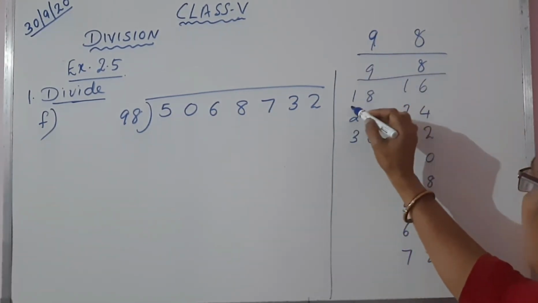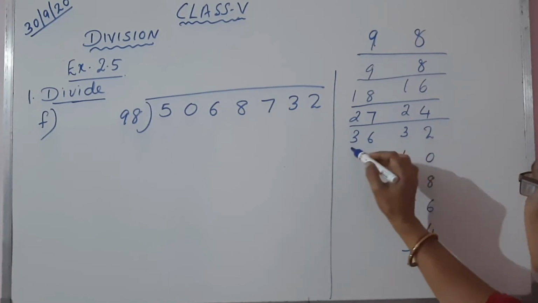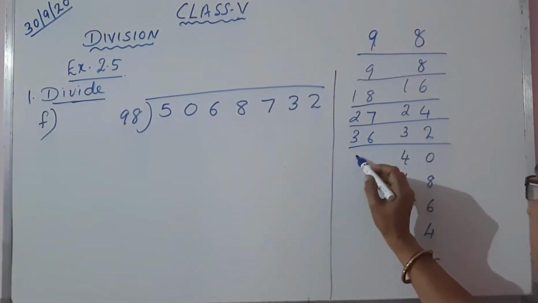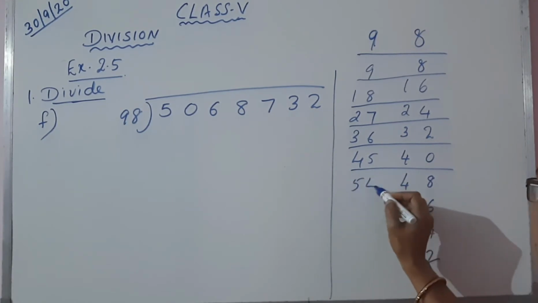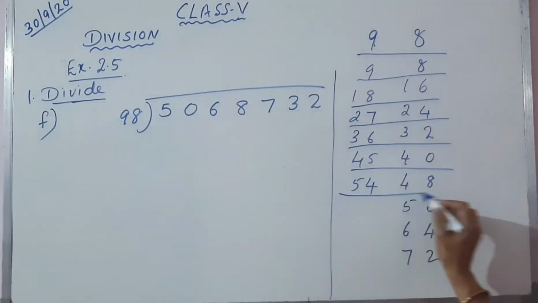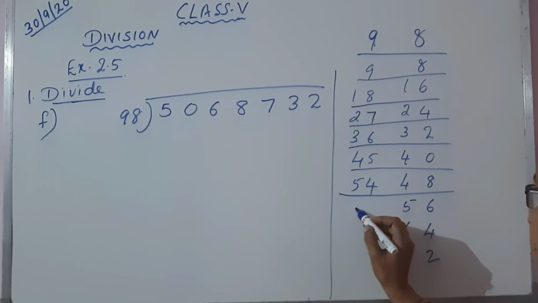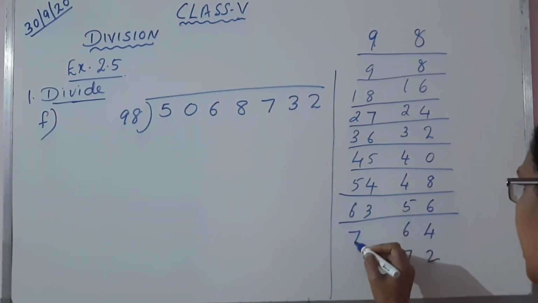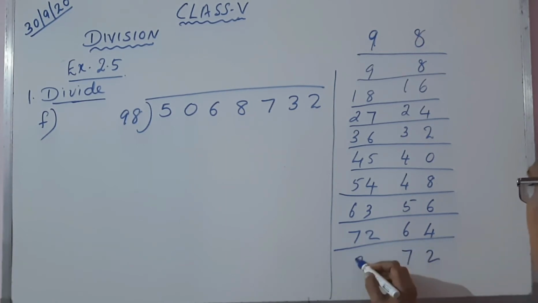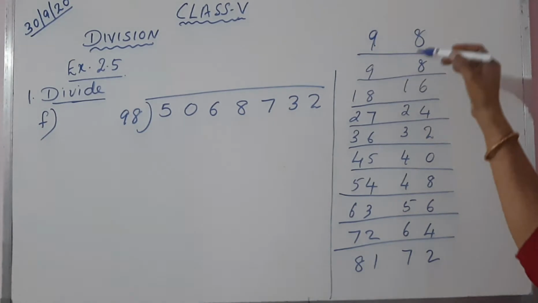Correct place you have to write like this. 9 fives are 45, 9 sixes are 54, 9 sevens are 63, 9 eights are 72, 9 nines are 81. So we got both the tables.